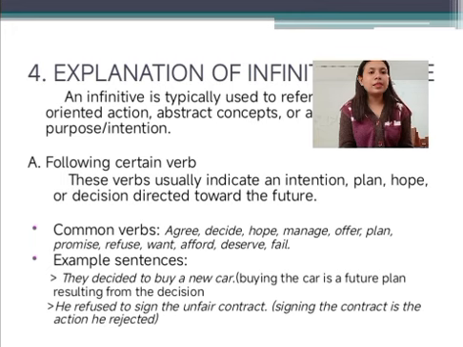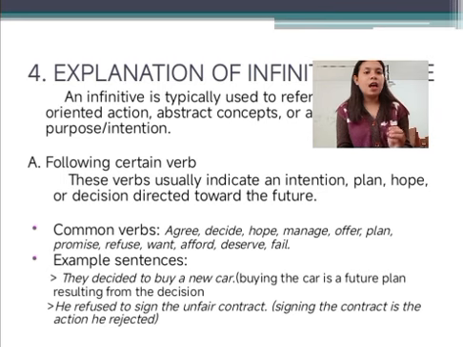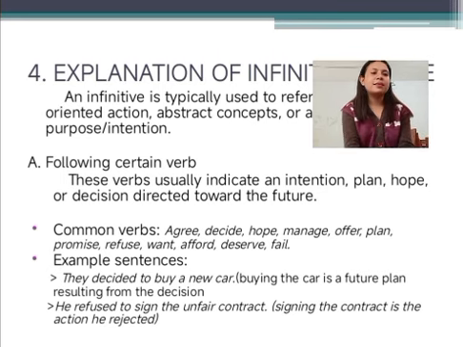For example sentence, they decided to buy a new car. Buying the car is a future plan resulting from the discussion. Example two, he refused to sign the unfair contract. Signing the contract is the action he rejected.